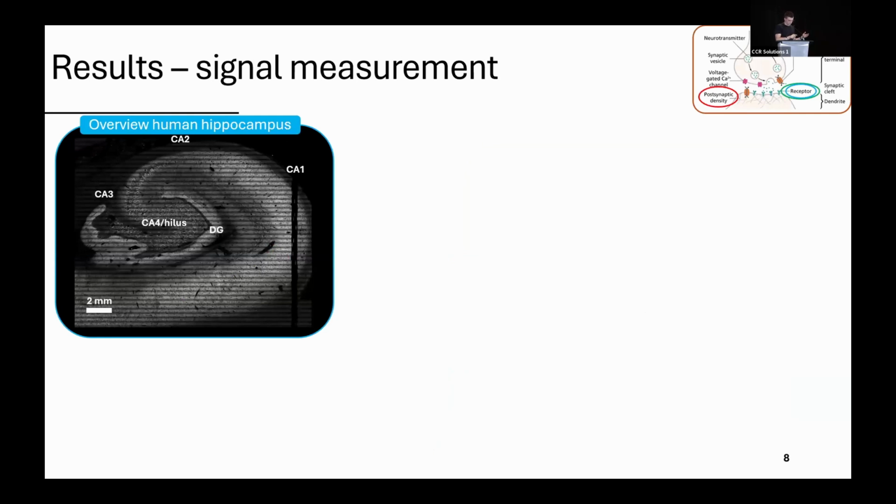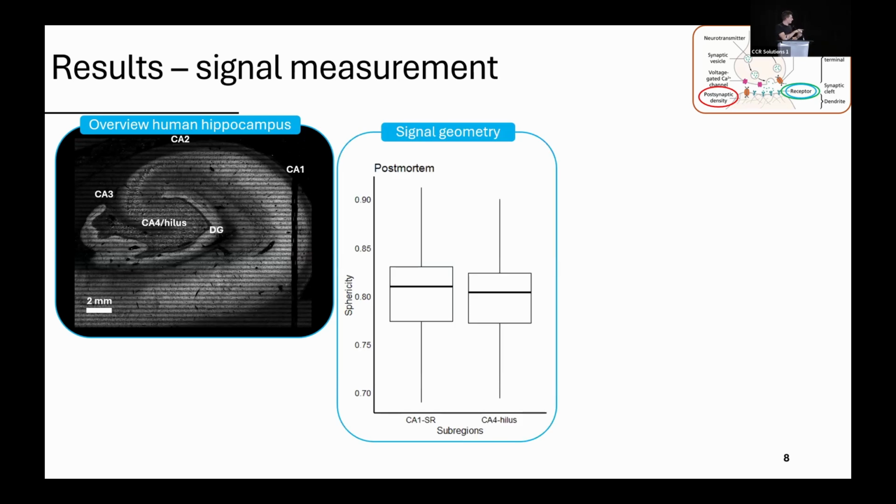Just to give you some insights about the quantification that I can make, going back to the type of tissue I'm looking at, this is a human hippocampus that is twice expanded with different subregions. It is known that synapses made in the CA1 region and in the CA4 region are slightly different.